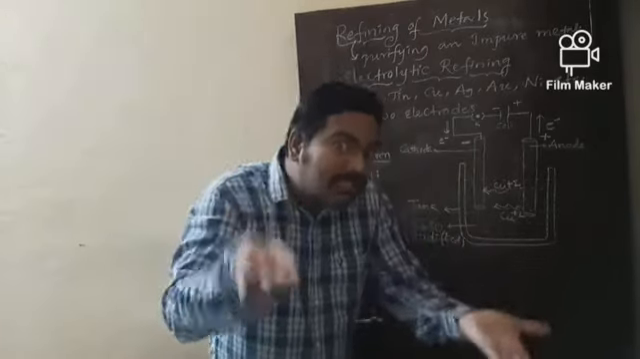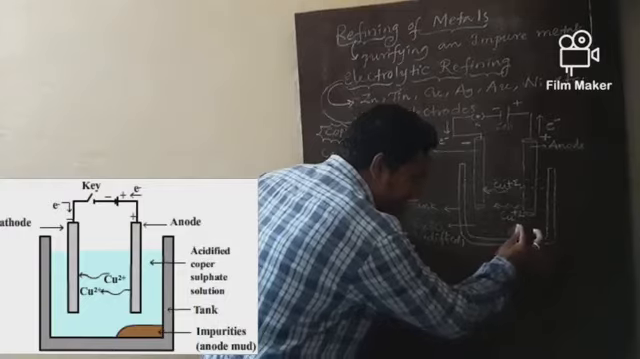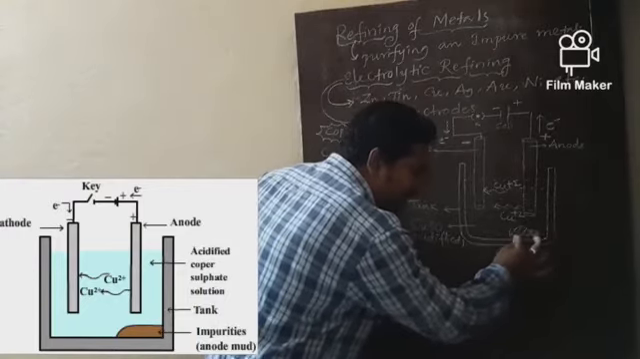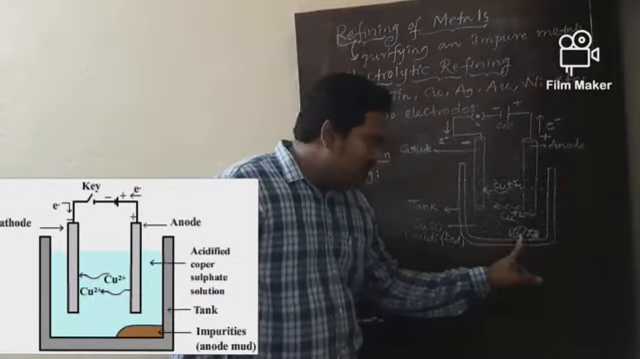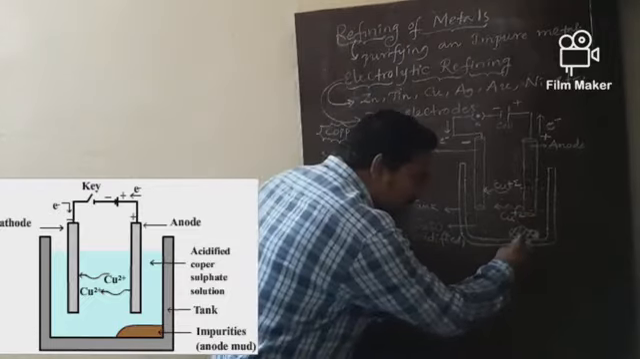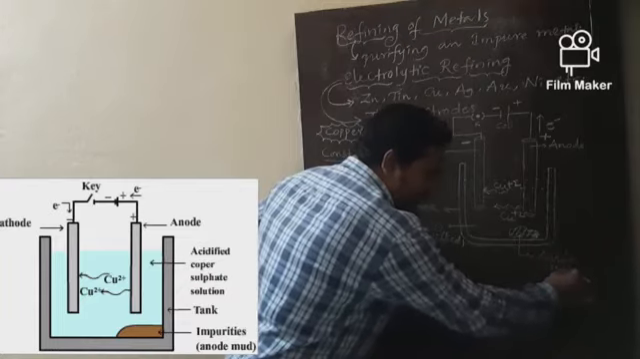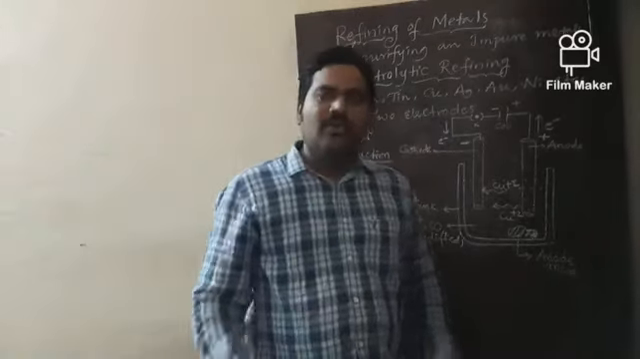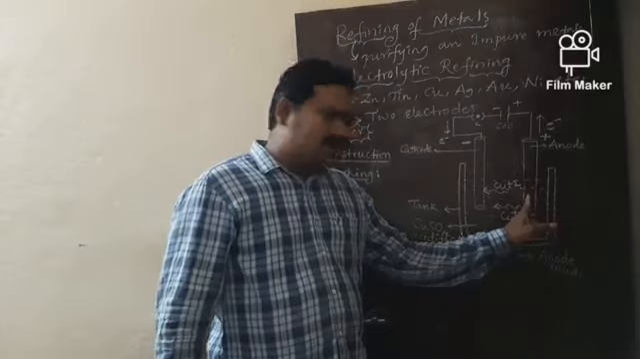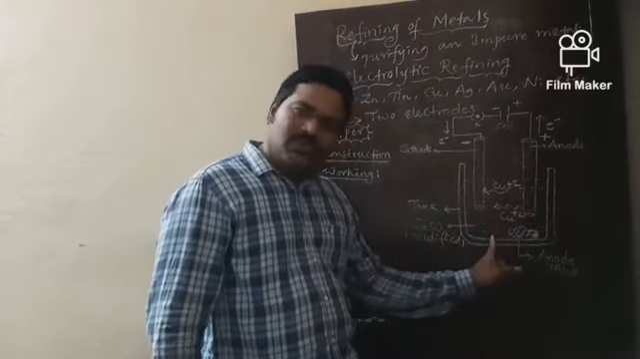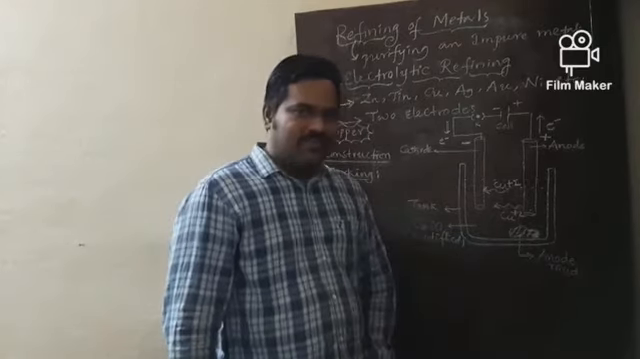What about insoluble impurities? Yes, they settle at the bottom of the anode. These insoluble impurities settled at the bottom of the anode are collectively called anode mud. So soluble impurities directly go into the solution, whereas insoluble impurities settle at the bottom of the anode, and that is called anode mud.